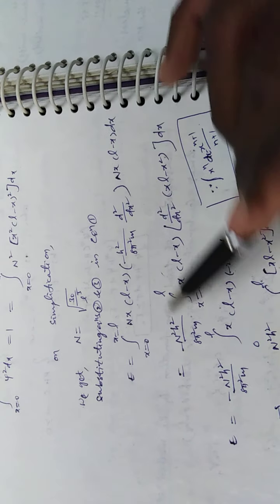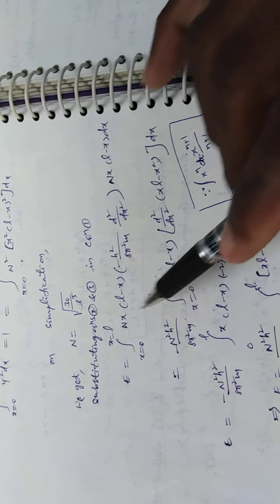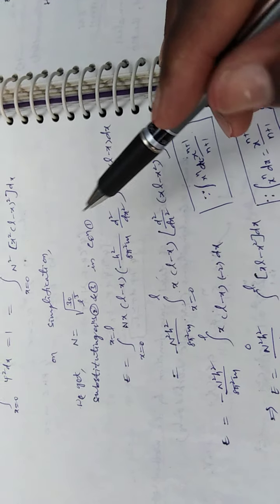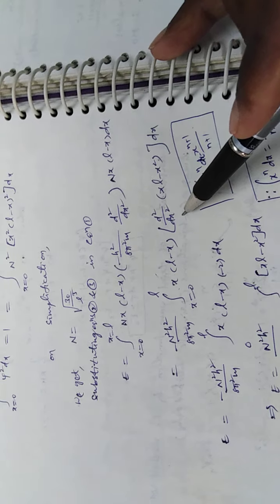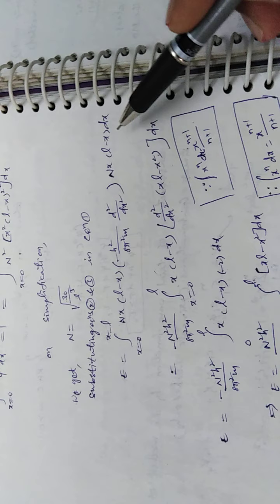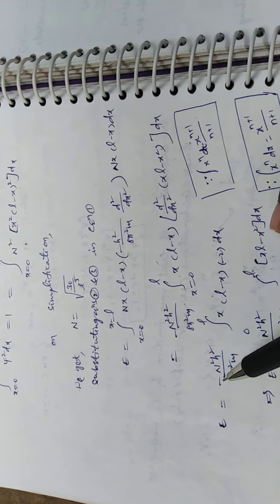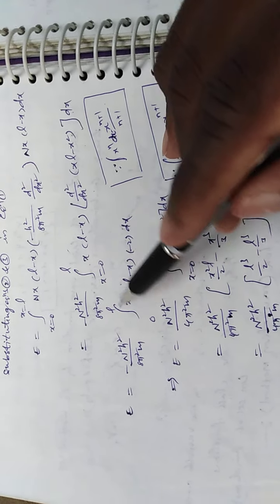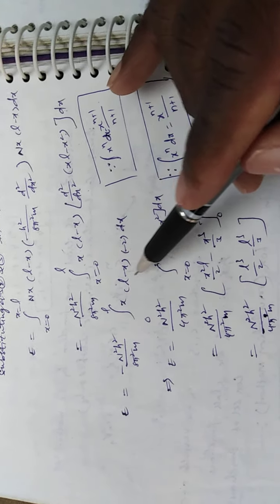E is equal to minus n square h square by 8 pi square m, integration between limits 0 and L, of x into L minus x, d2 by dx2 of x into L minus x, dx.